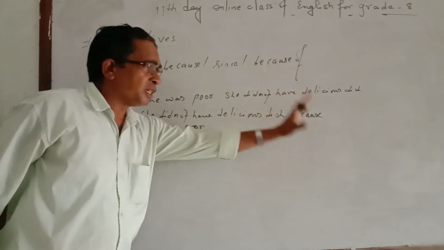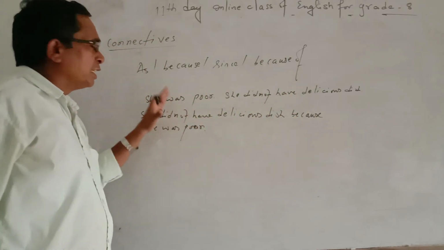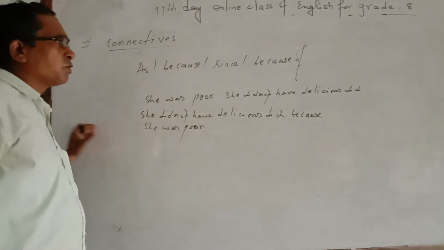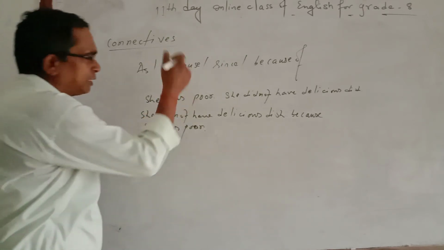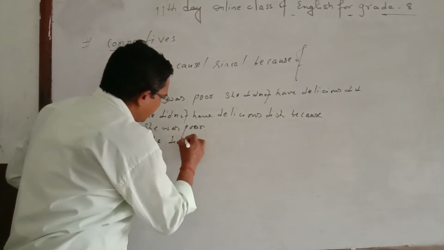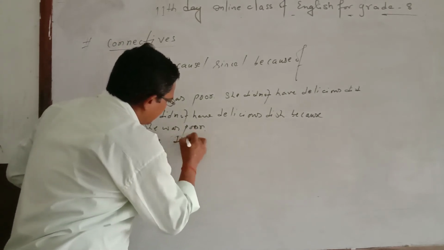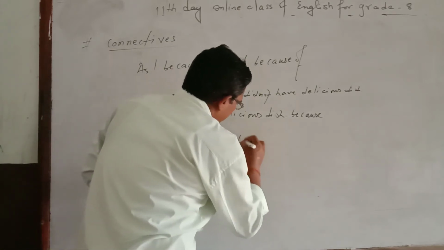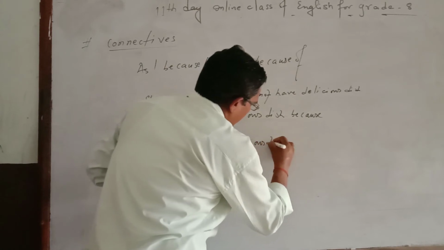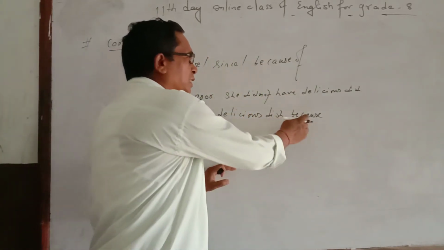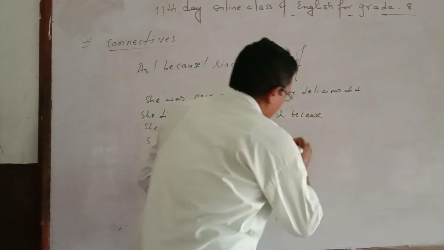But if you want to use because of, at that time the statement should be as it is. After that, because of, and then the reason should be converted, as I told you, into a noun clause. And how to make a noun clause for because of, we see in the same example. First you write the statement as it is: She did not have delicious dish, and after that because of, as it is. When you use because, there you can use because of.